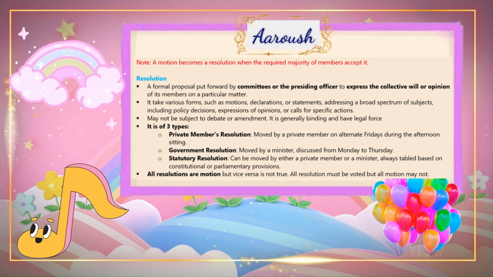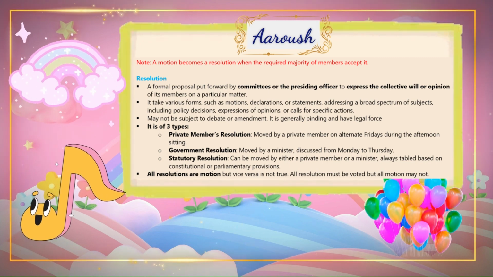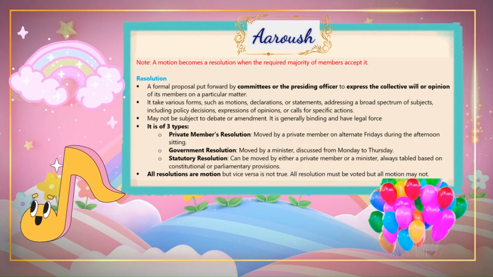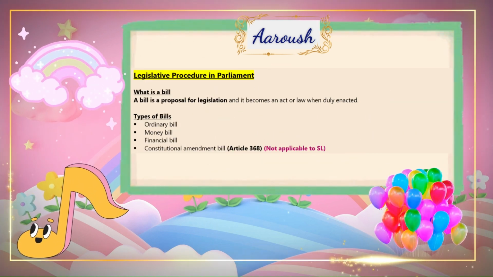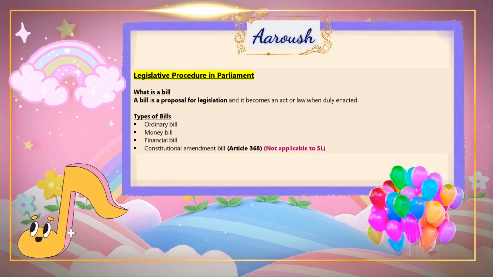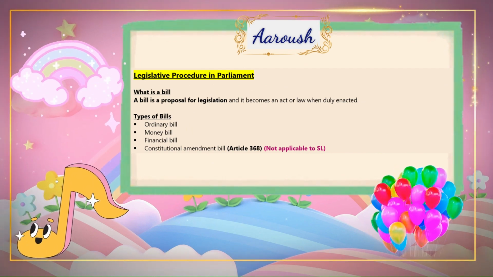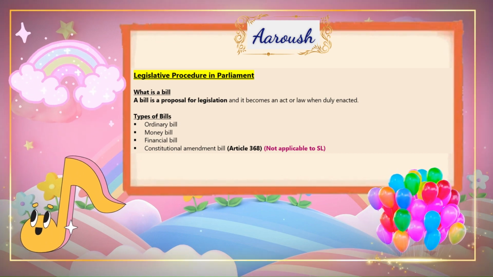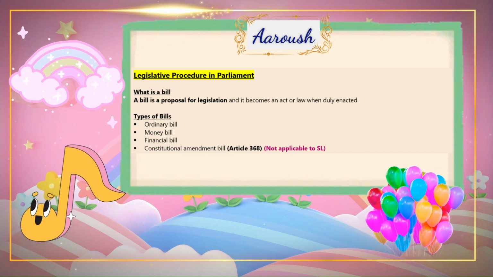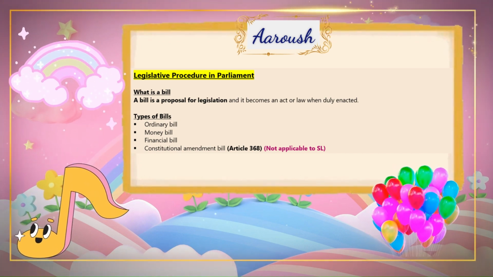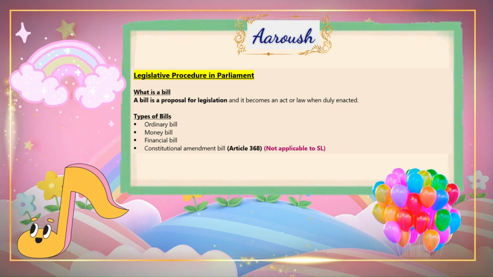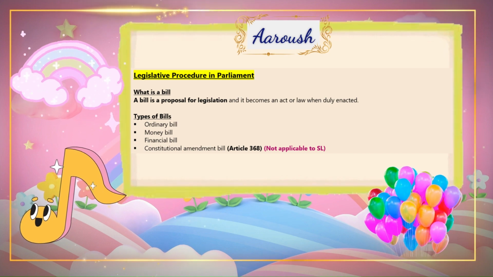All resolutions are motions, but vice versa is not true. All resolutions must be voted on, but all motions may not be. Legislative procedure in Parliament. What is a bill? A bill is a proposal for legislation, and it becomes an act or law when duly enacted. Types of bills: ordinary bill, money bill, financial bill, Constitutional Amendment Bill, Article 368, not applicable to SL.